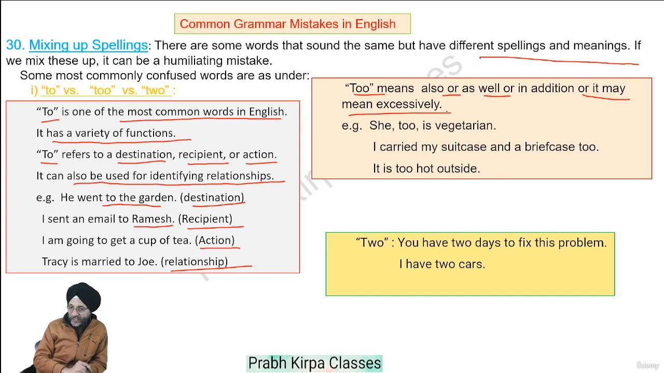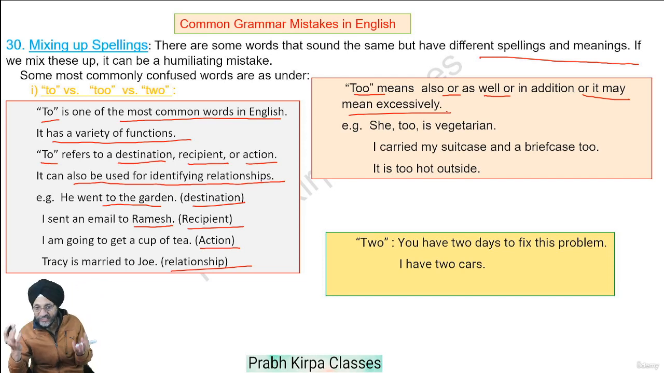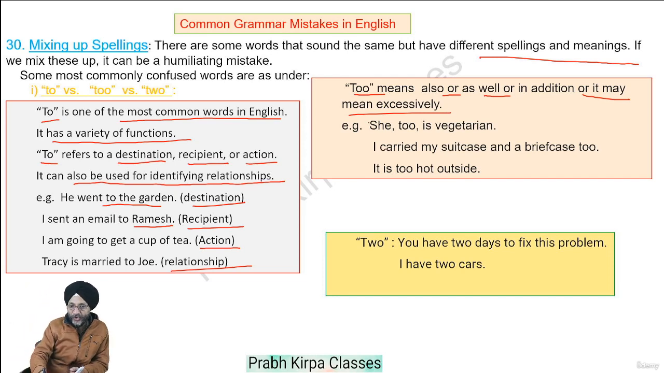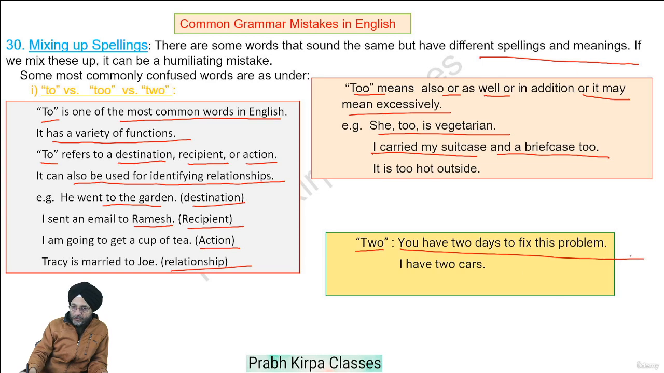It is too hot outside. That is, it is excessively hot outside. She too is a vegetarian. Here too means also. She also is a vegetarian. I carried my suitcase and a briefcase too. Here too means in addition or as well. When we are talking about two, it means we are counting something: 1, 2, 3, 4. You have two days to fix this problem. I have two cars.